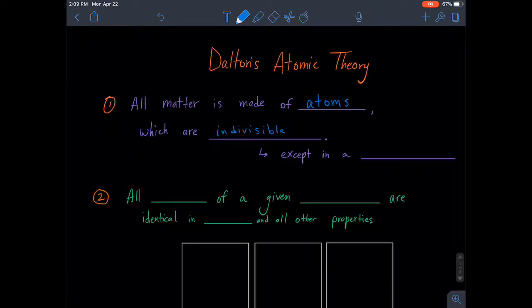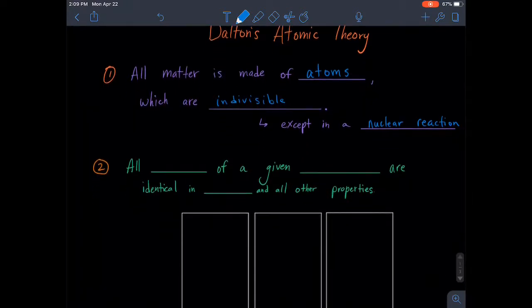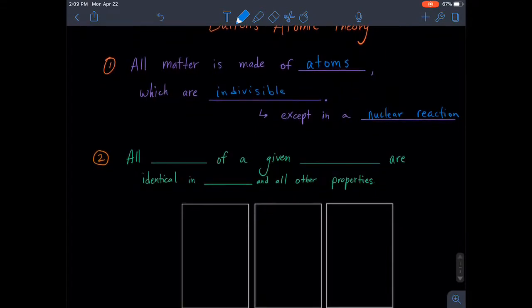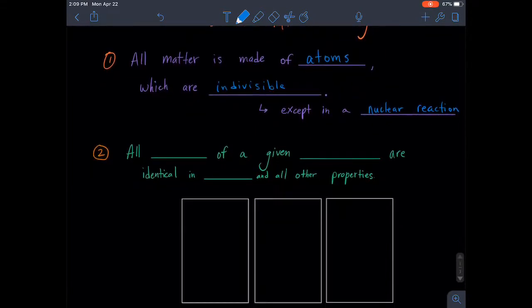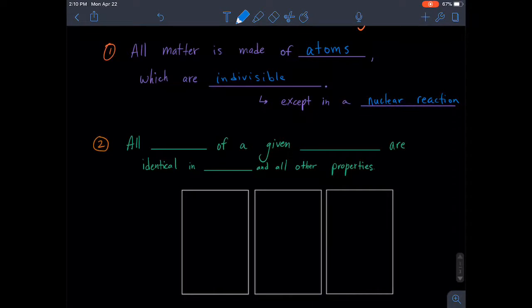And this was something that was unknown at the time. But since then, we've been able to use scientific processes to actually split atoms and divide them, or cause them to split apart, which would mean that they're divisible. So all matter is made of atoms, which are indivisible, except in a nuclear reaction. That's like an atomic bomb, or even in a nuclear reactor, which we use to get electricity in some areas of the United States. So the main thing is matter is made of atoms, and atoms are not going to split apart.